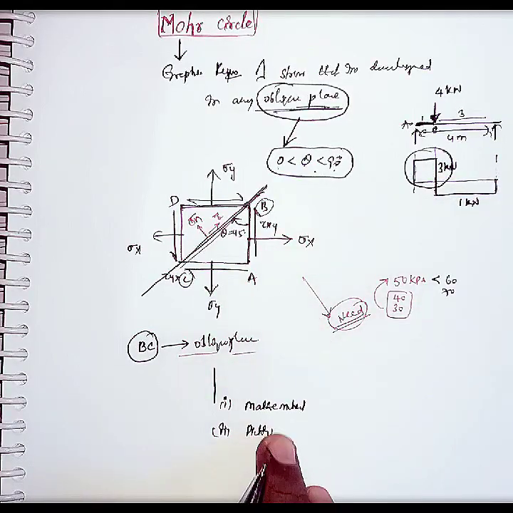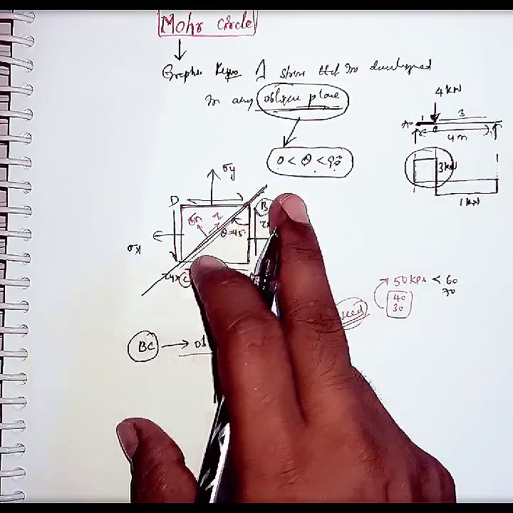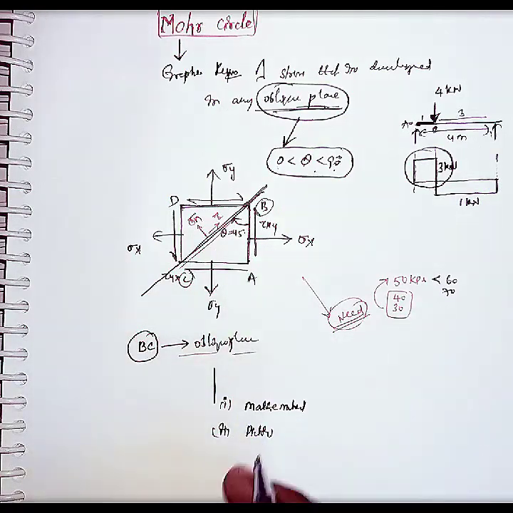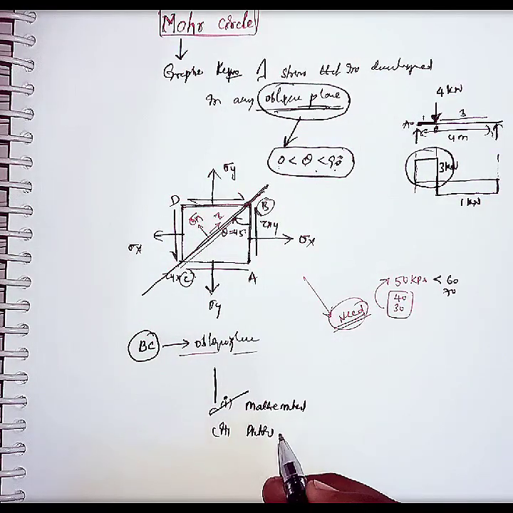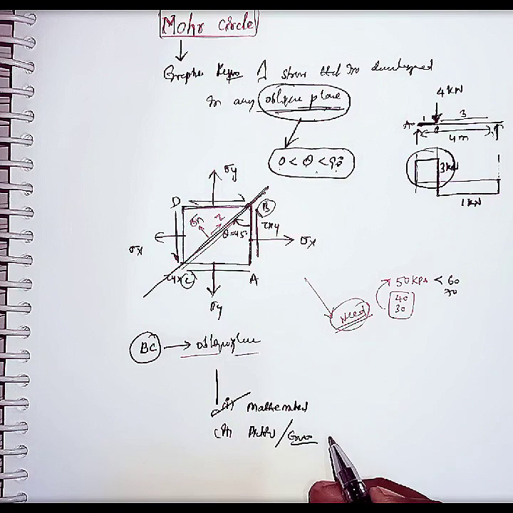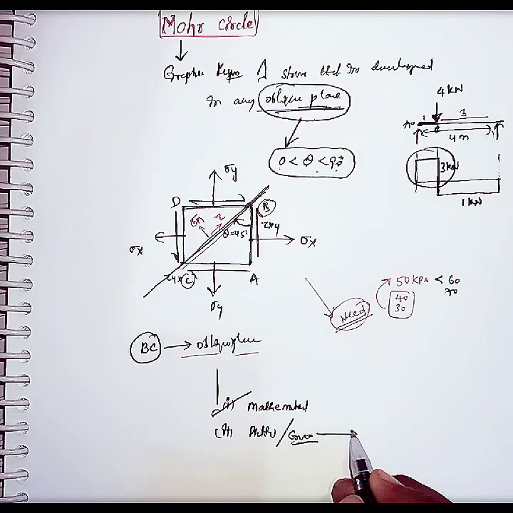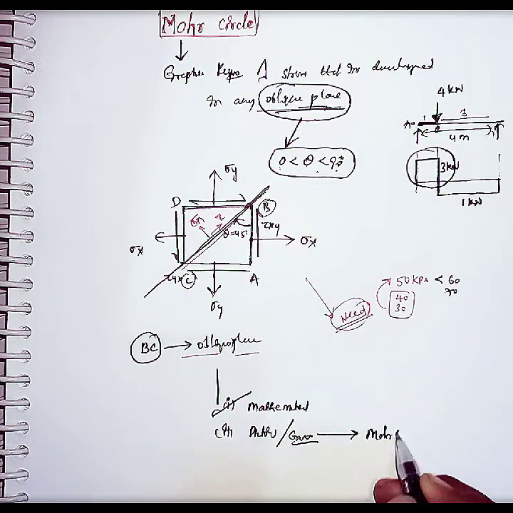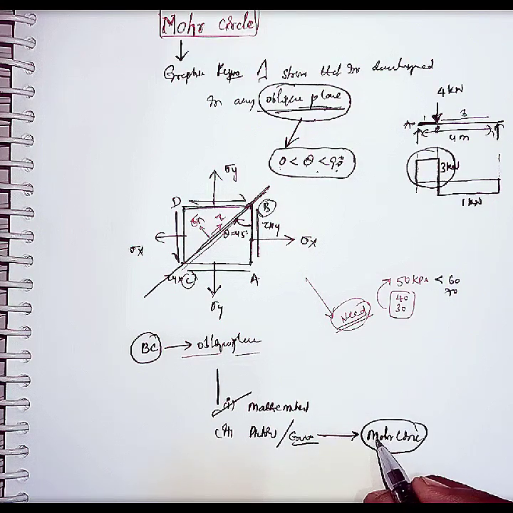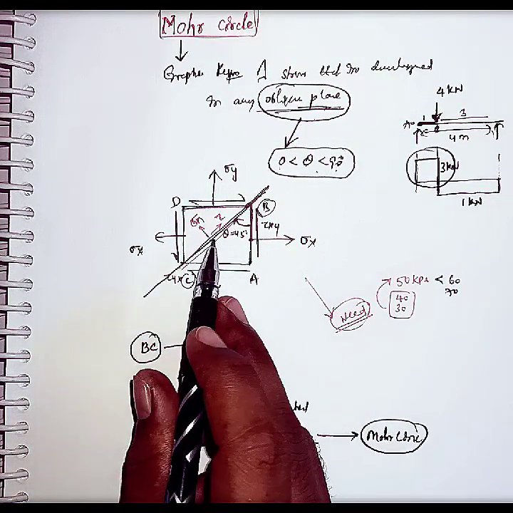Similarly here, to calculate the stresses developed in this oblique plane, we can use two methods: the mathematical orientation and the pictorial or graphical representation. This graphical representation is the Mohr circle. With the help of the Mohr circle, we can easily calculate the normal stress and shear stresses developed in this oblique plane.